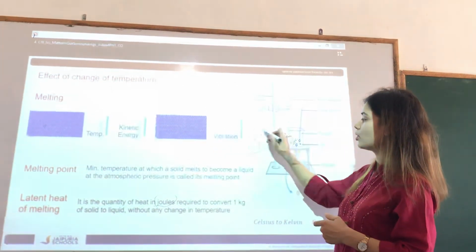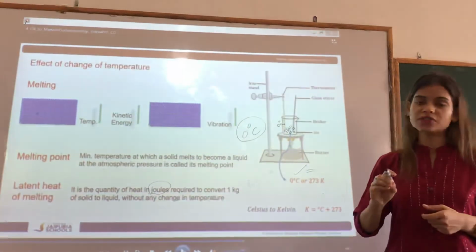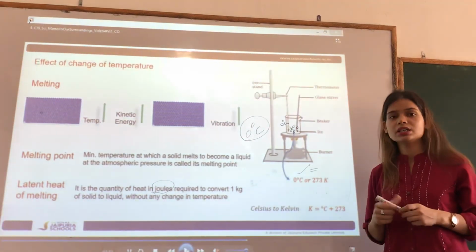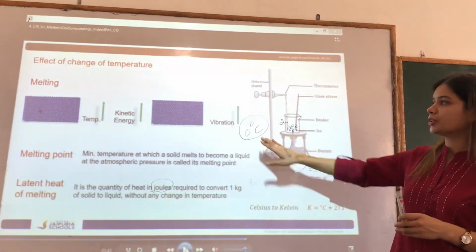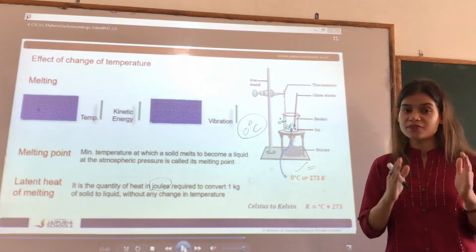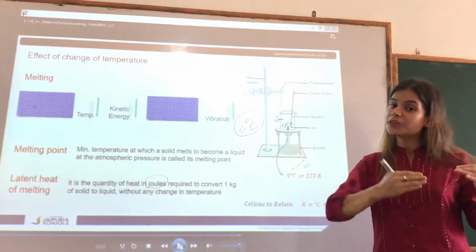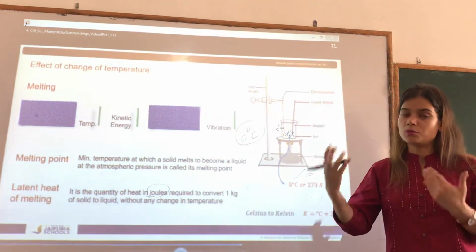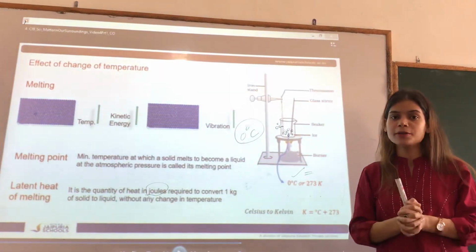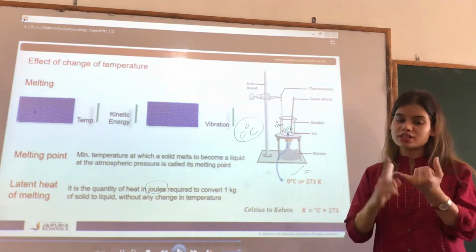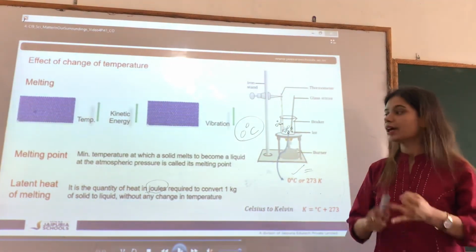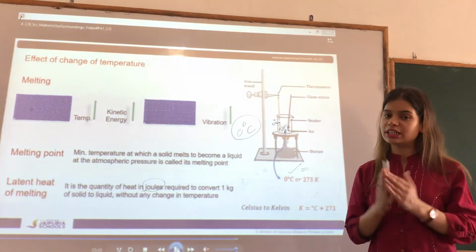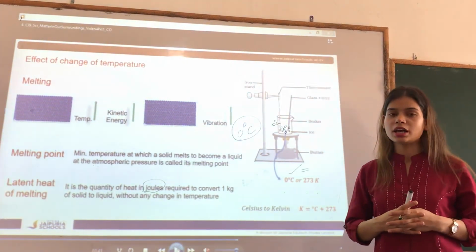I mean, the minimum temperature at which any solid will melt, any ice will melt, is 0 degrees Celsius. So this is the melting point of ice, specifically ice. Different solids have different melting points. I mean, alcohol has a different boiling point, which we will discuss later. So I hope melting point and latent heat of melting is clear to you. In the next class we will take this forward and you are going to enjoy it.